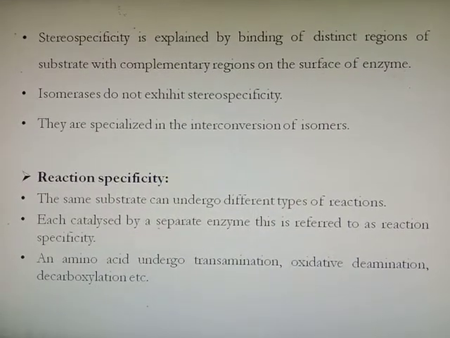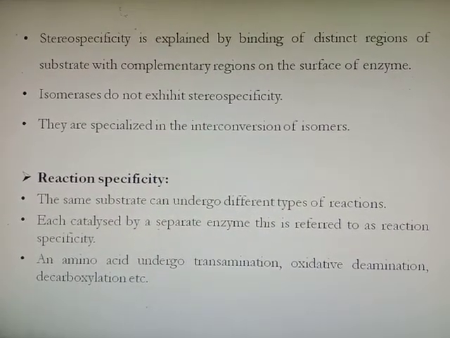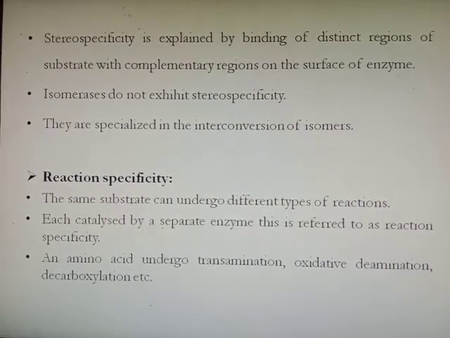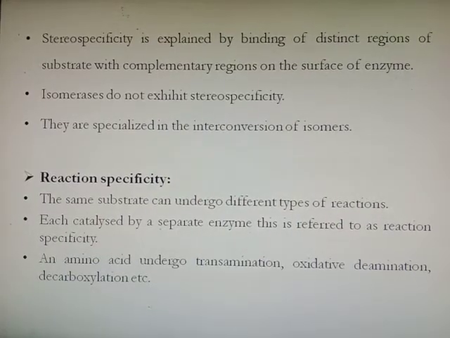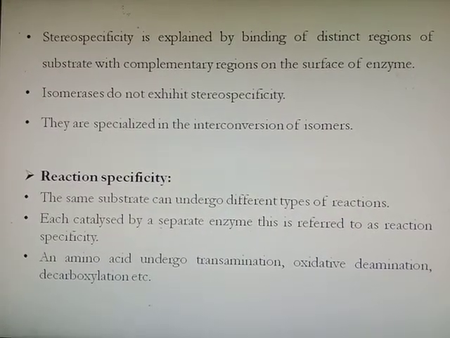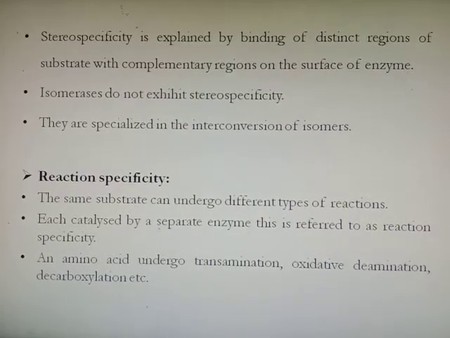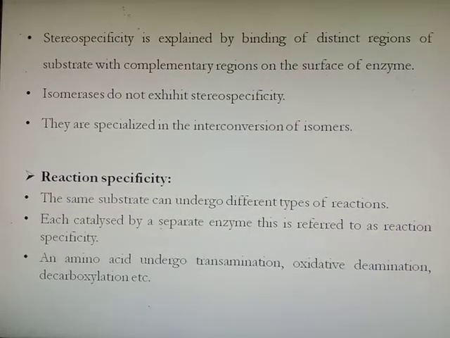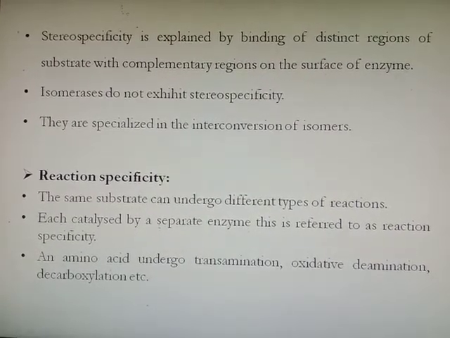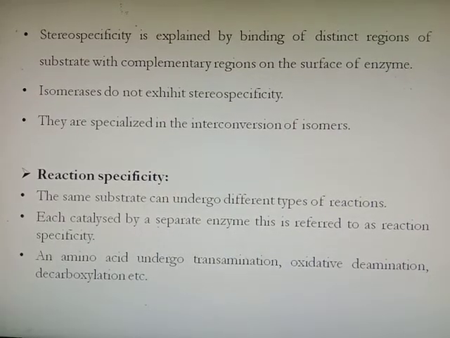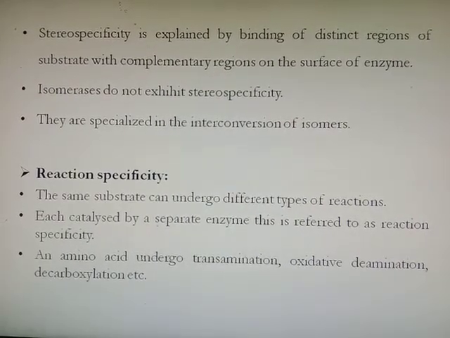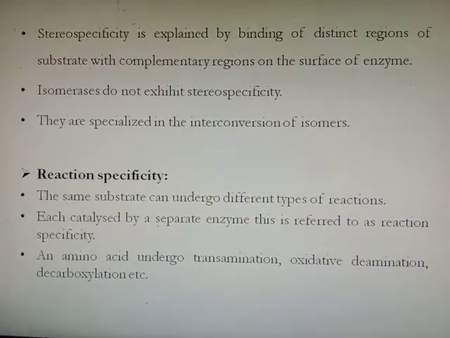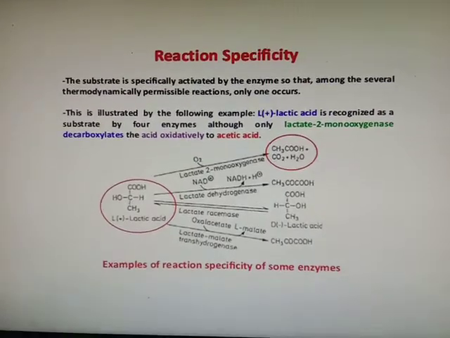Next is reaction specificity. In reaction specificity, the same substrate can undergo different types of reaction. Meaning one substrate can be acted on by different enzymes, but the product formed will be different. So the substrate will be catalyzed by separate enzymes. This is called reaction specificity. For example, amino acids undergo transamination, then oxidative deamination and decarboxylation.